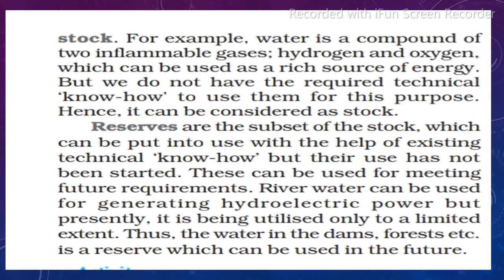An example of the stock we can say is water. We know water is a combination of oxygen and hydrogen. But if in the laboratory you take oxygen and hydrogen and want to make water, that is not possible, because we don't know technically how this is done. So that's why it is called the stock.